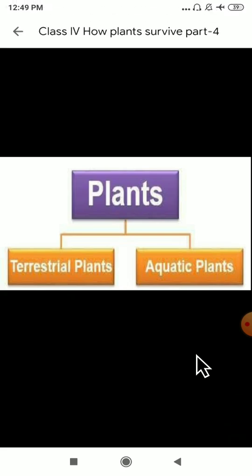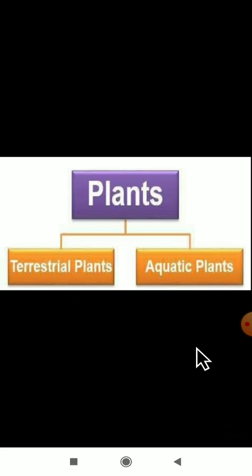And we studied about the plants in plains. Some of the plants which grow in plains are peepal, neem, banyan and gulmohar. These are examples of plants that grow in the plains.